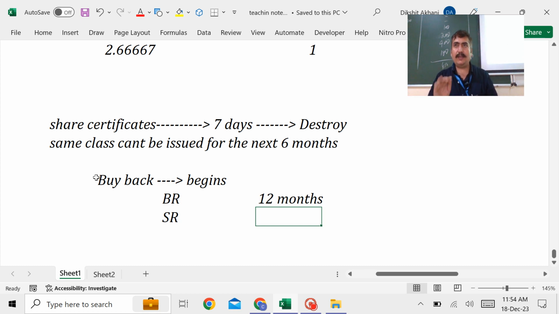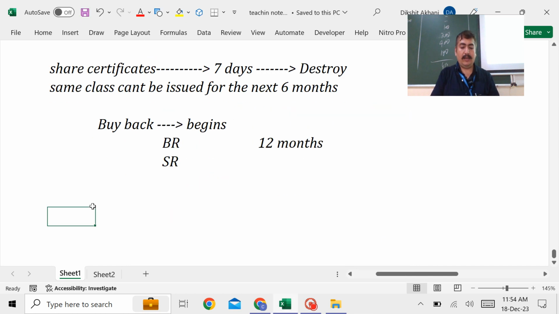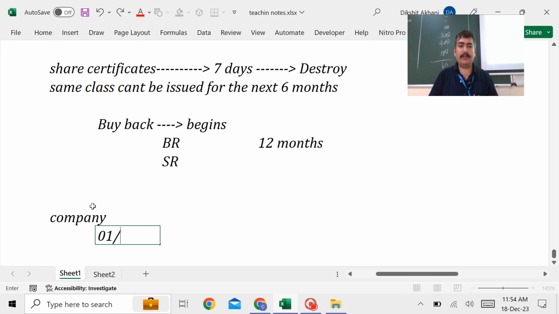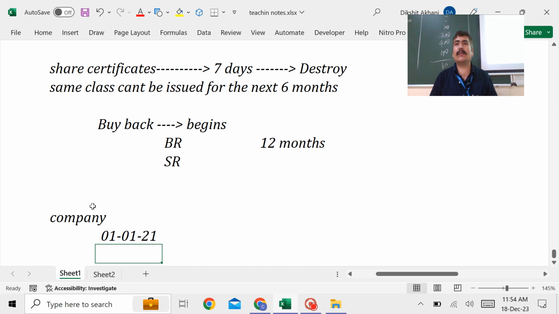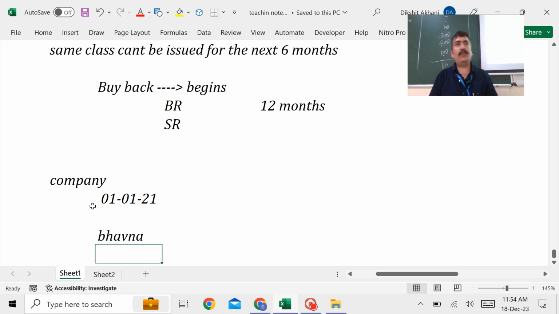And after 12 months, guys, this scheme expires. So answer one question, guys. Suppose a company goes forward with a buyback. The company has passed the board resolution as on 1st January 2021. Miss Bhavna was a little bit confused whether she should go for the buyback or not.